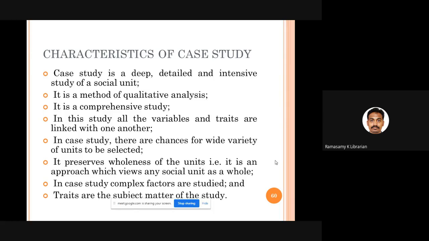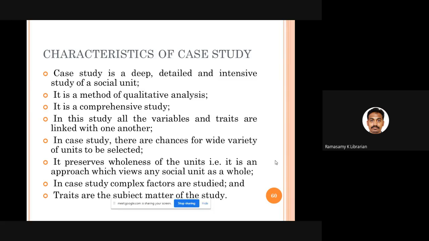See what the quality or characteristics of this method are. It's a very deep method where we do a detailed, intensive study. It is a qualitative study, not a quantitative one. We study all the traits or qualities of the units you have chosen, and we study the wholeness. We don't study in fraction or fragmented research. It is a wholesome research.